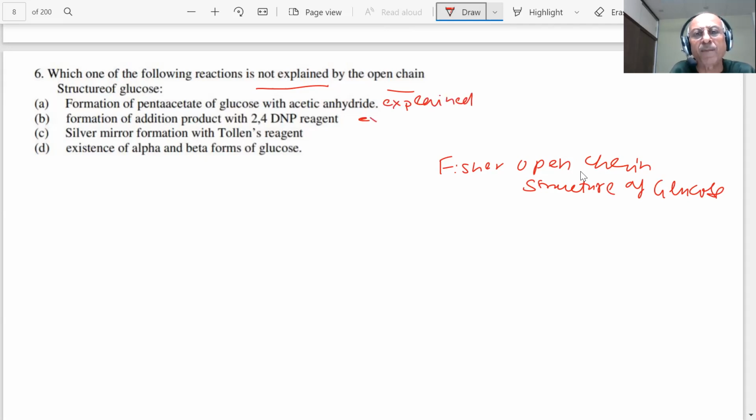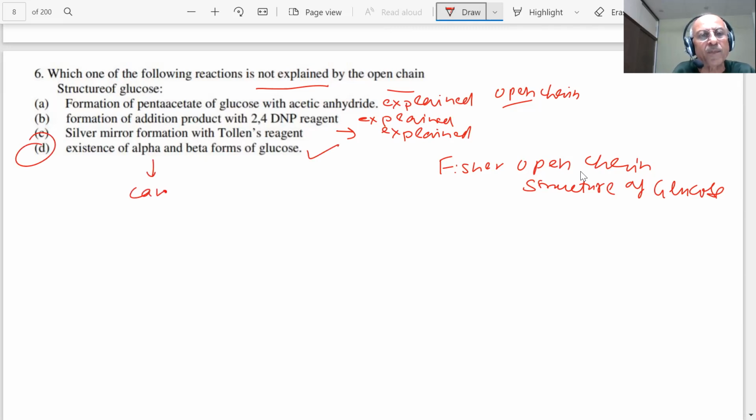Formation of this can be explained by the open chain structure of glucose. This can also be explained because there will be a free carbonyl group, an aldehyde group, that can give the Tollens reagent test. This can also be explained. Existence of alpha and beta, yes, this is the correct answer. This cannot be explained.